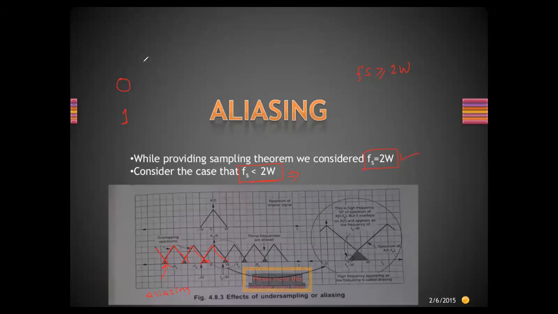Remember, analog signals are sampled, and after sampling they are quantized, and after quantization there is one term called coding. What we do in coding is assign binary bits to the information. So the receiver should get proper zeros and ones, but due to aliasing error there is a possibility that a zero may be received as one and a one may be received as zero. Are you getting this? So this type of error is called aliasing error.